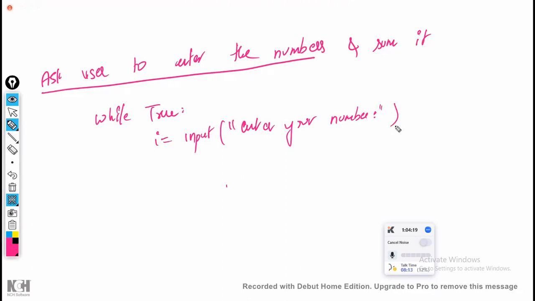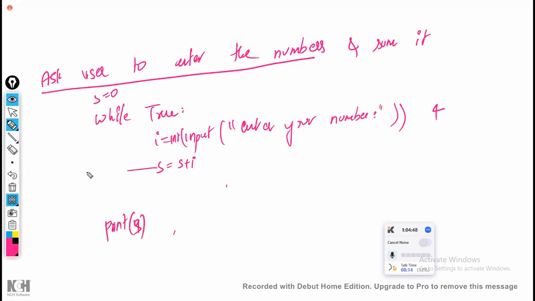Okay, the user is going to enter some number. For example, he has entered 4. It is going to be the string "4". Now I have to convert this to int: int of string 4. Okay, the first number was collected. Now S is equal to S plus i. Sum S is equal to 0, now 0 plus 4, total is 4. If I print S, it is going to print 4.